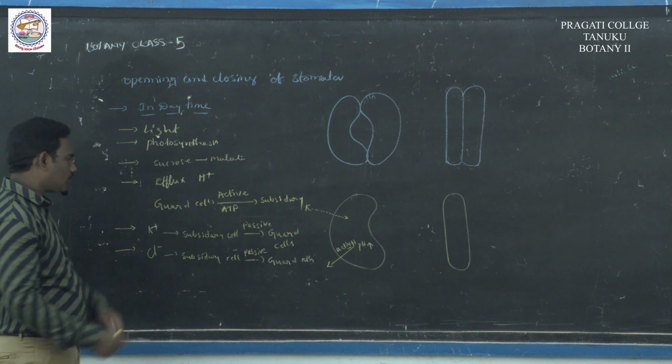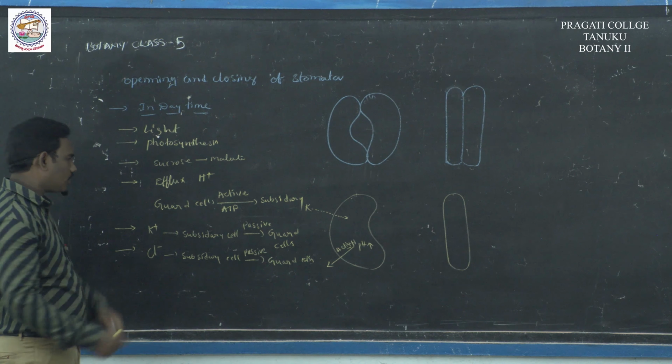Active transport is shown by straight lines and passive transport by dotted lines. In guard cells, the chemical potential is very high.